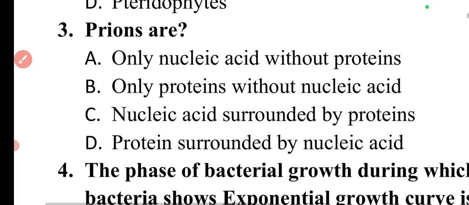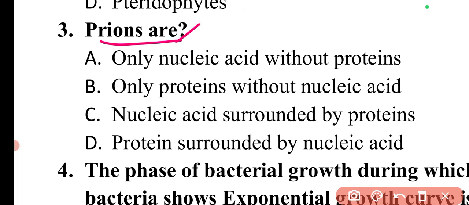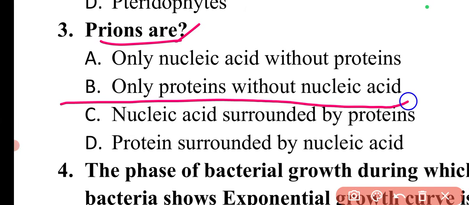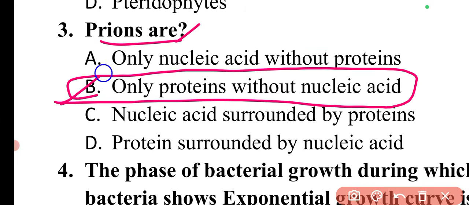The next question is, prions are. So what are prions? Prions are basically proteins which do not have any nucleic acid. So only proteins without nucleic acid are prions. Here option B is correct.